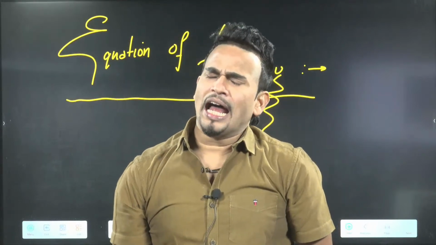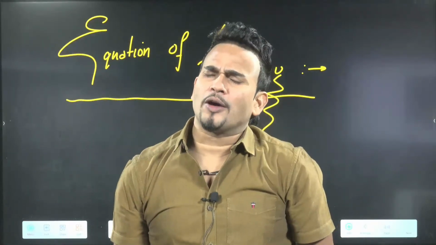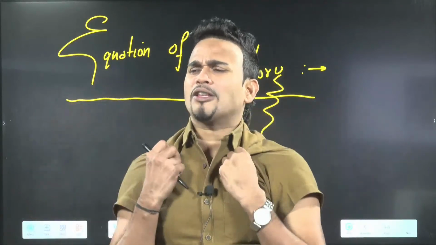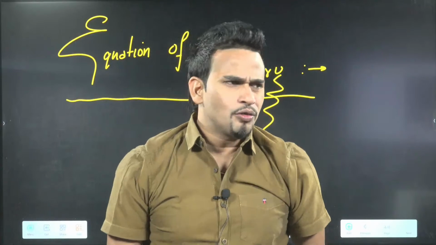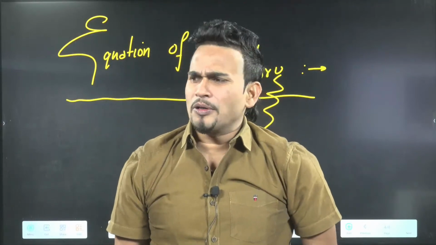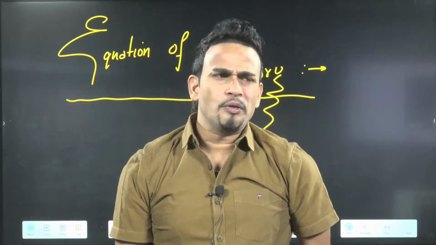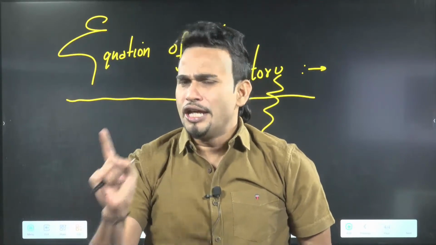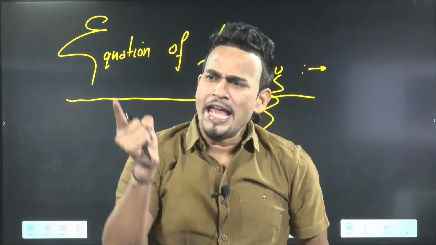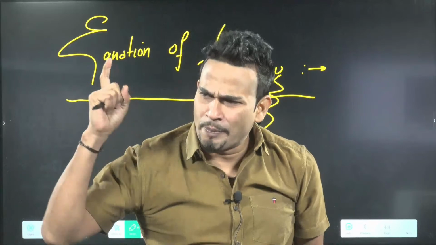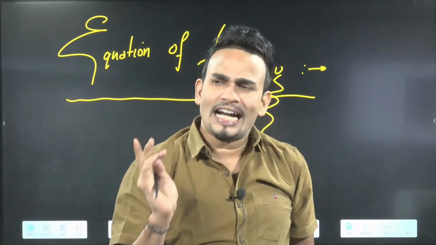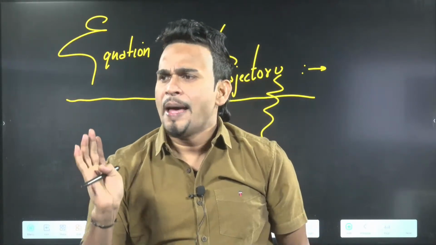So tell me, if someone asks you what is the proof that the path of the projectile is a parabola, can you tell me? Someone says, no, I don't believe, you prove it to me. The equation of trajectory. When we derive the equation of trajectory, we find that it is quadratic, and a quadratic equation represents one particular curve, and that curve is a parabola. So that's why the path of the projectile is a parabola.